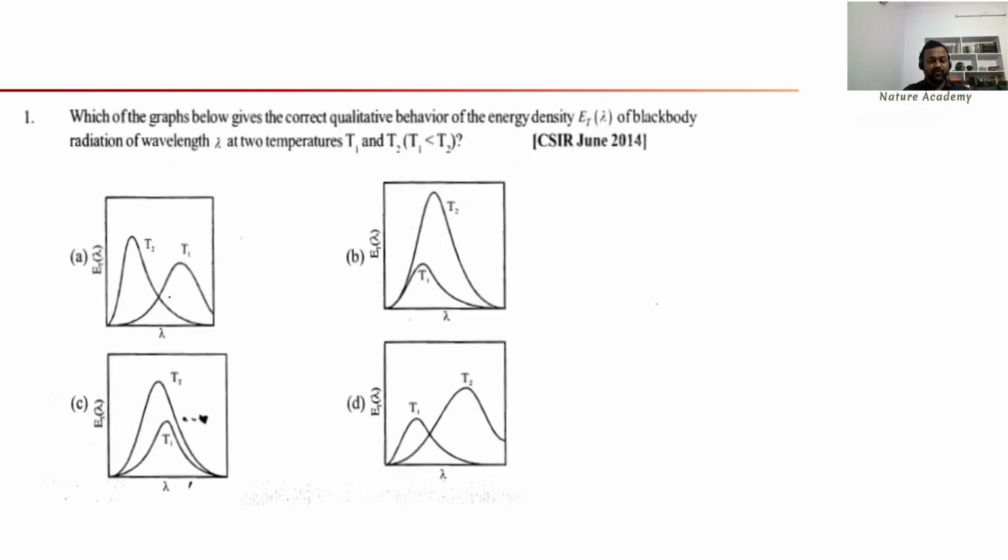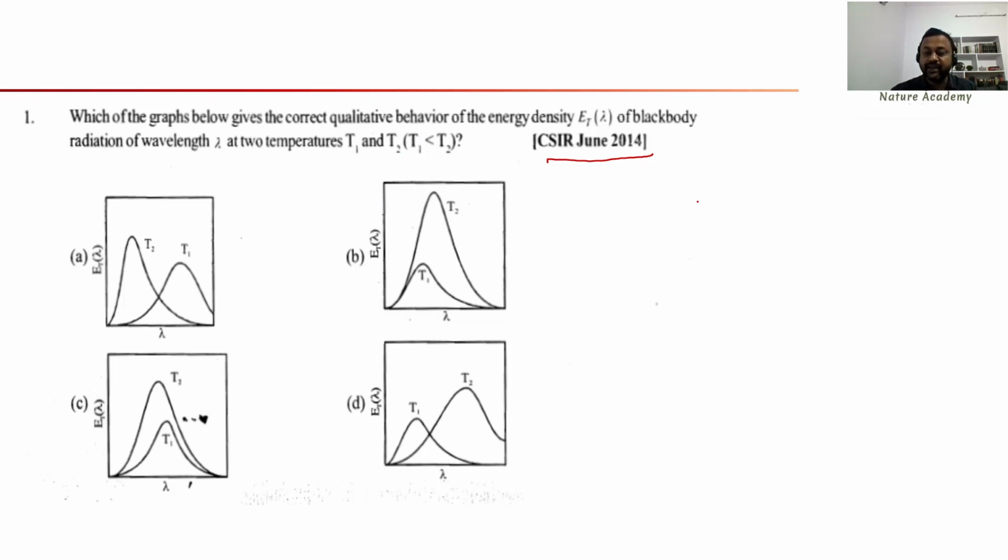Next, let us work on one of the examples, one of the previous questions. So this is CSIR June 2014. It's a very simple question. Which of the following graphs gives the correct qualitative behavior of the energy density of the blackbody radiation as a function of wavelength at two temperatures, T1 and T2. T1 is less than T2.